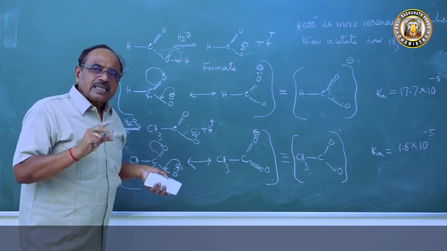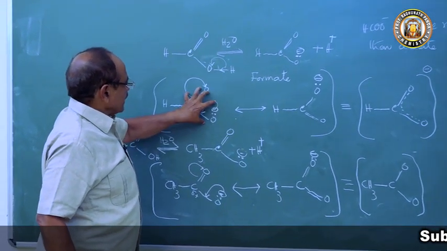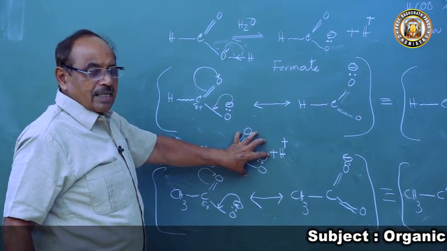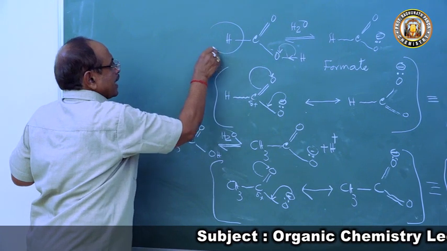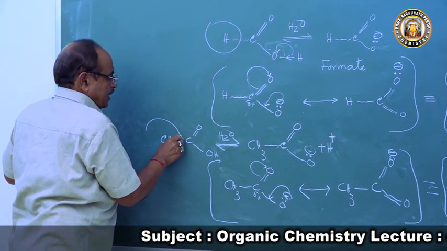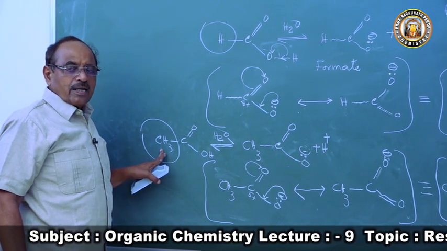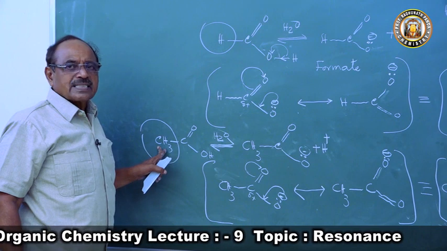So let us look at this part of formic acid and this part of acetic acid. These parts are identical. But which part do they differ? Here in formic acid there is an H and in acetic acid there is CH3. So the presence of CH3 causes the decrease of acid strength.